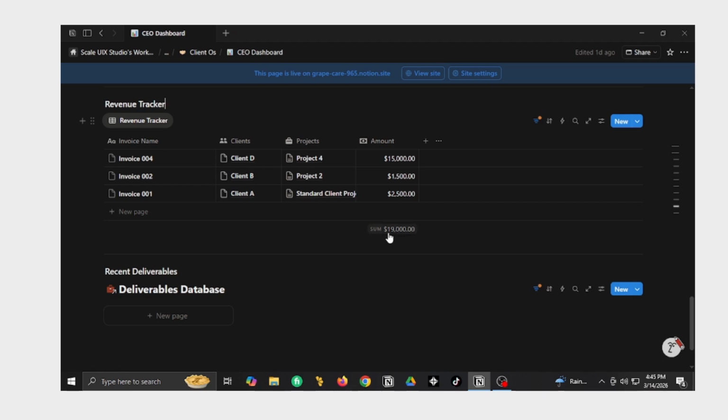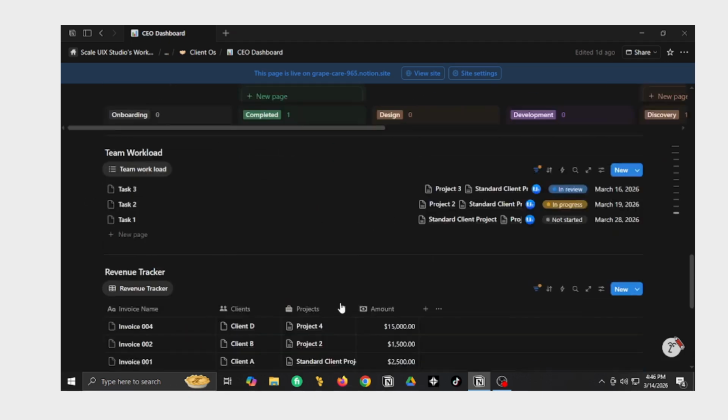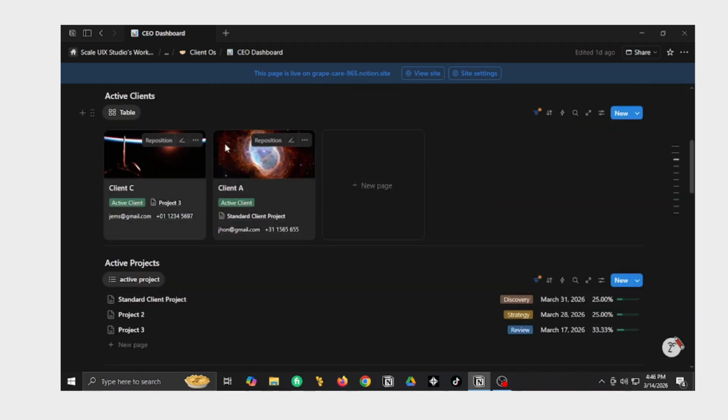Like I have $19,000 right now. Yeah, that's dummy data, not my actual client projects. I can't show you that because of privacy reasons, because I have some details about my clients and things. I can see the deliverables here and it's also like a table view.